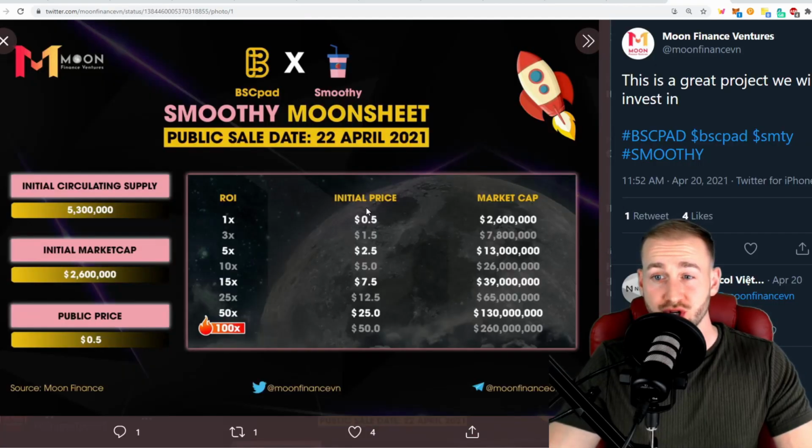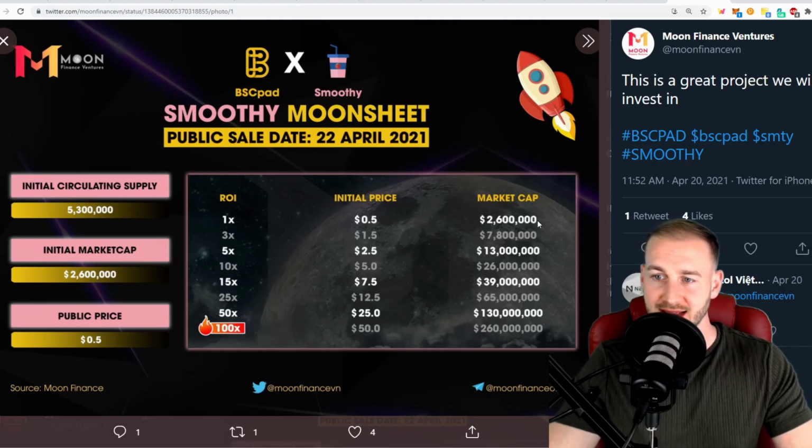So this one will launch at a 50 cent price point. That gives it a market cap of $2.6 million. So it is quite a high market cap in terms of other launches we've seen recently, but it's addressing a very large market and has great potential and a working product.